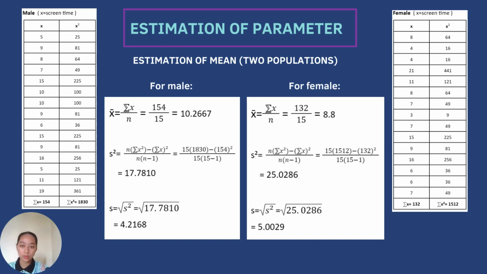Now, we calculate the variance. For male, the variance is 17.7810, and for female, the variance is 25.0286. After we get the variance, we can calculate the standard deviation. For male, the standard deviation is 4.2168, and for female, the standard deviation is 5.0029.